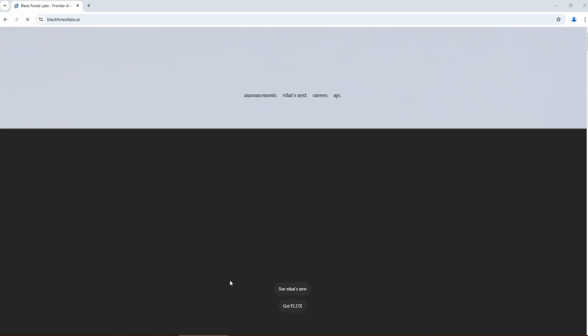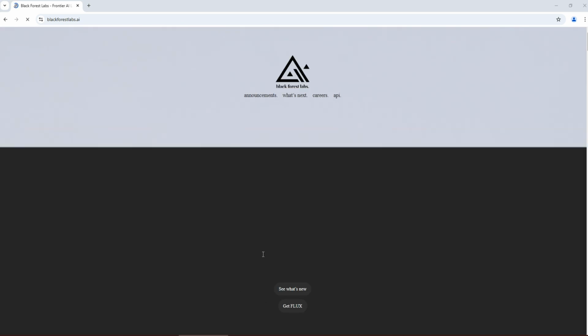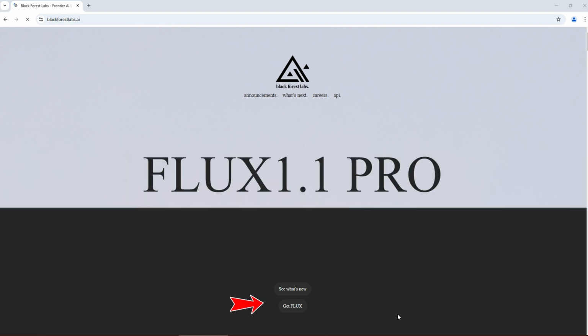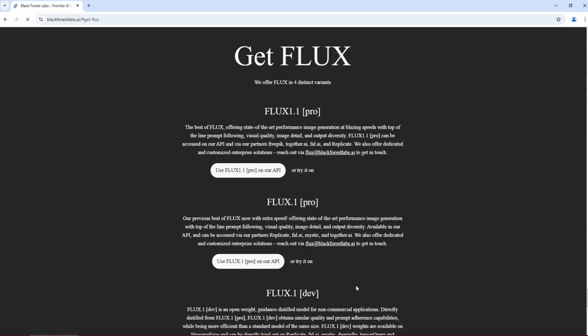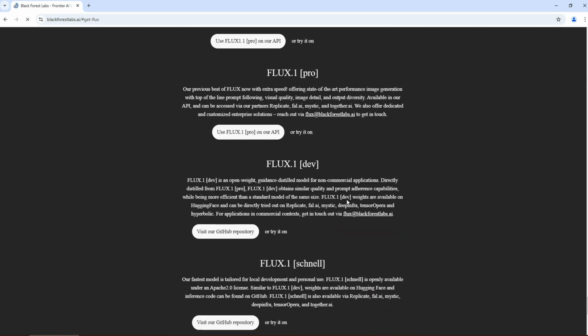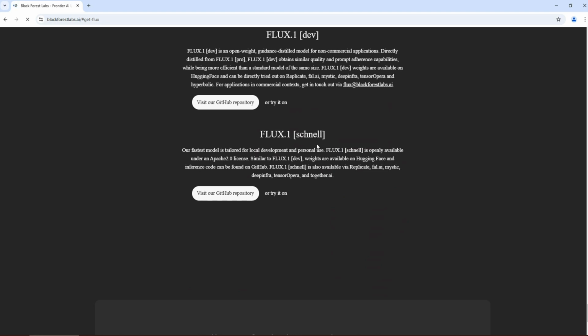First, we visit its official website, blackforestlabs.ai. Click Get Flux. This page explains the differences between various versions of Flux in detail. If you have time, you can read through these descriptions. I have been using the Flux.1 version because it allows commercial use. It's important to mention beforehand that the models we are about to download are large. To save time, I have already downloaded them, and during the demonstration, I will cancel the process at the final step of saving.